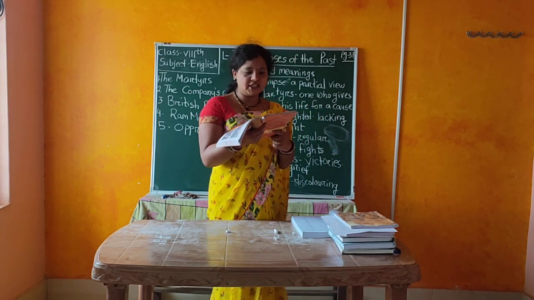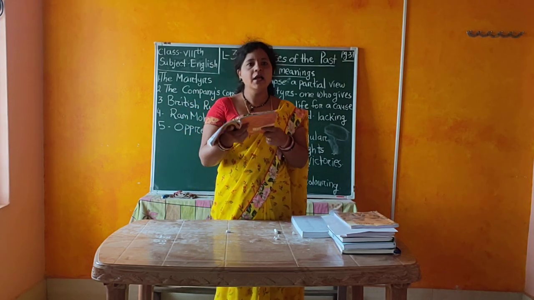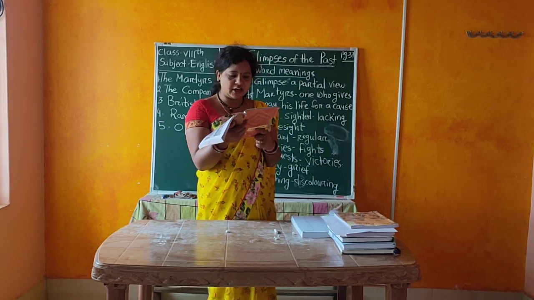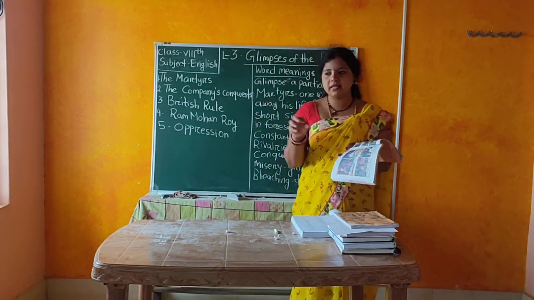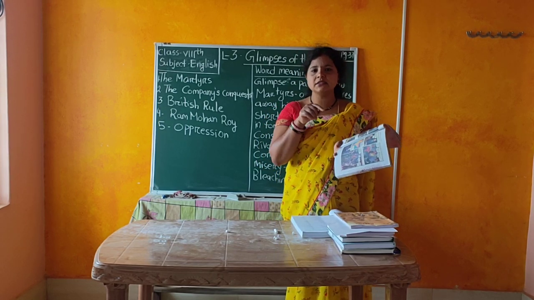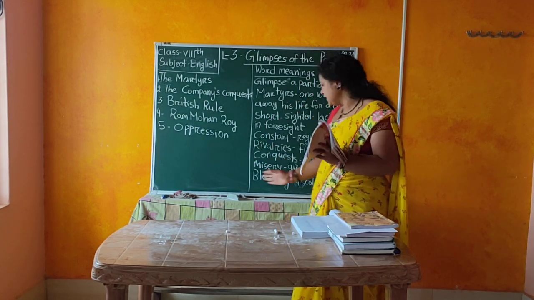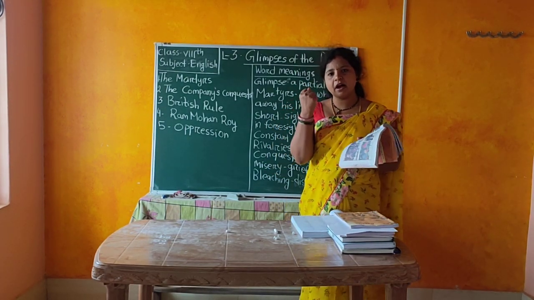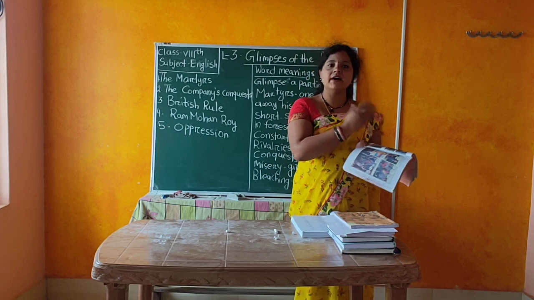Then here is given one picture, see children, Governor General Bentinck. His name was Governor General Bentinck. What he reported, you know, was that the bones of cotton weavers are bleaching the plains of India. That means the English companies took all the cotton raw materials to their textile industries. So what happened? He is saying that the cotton weavers are bleaching. Bleaching means discoloring the land with their bones. What is the meaning of this phrase? The meaning is that they worked very hard for our country.